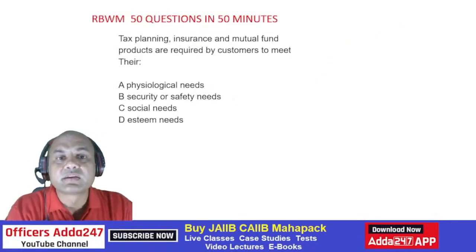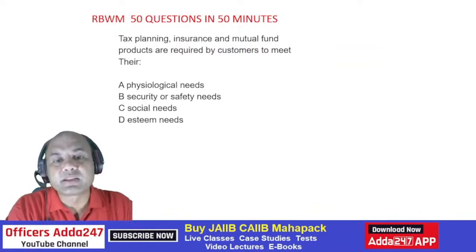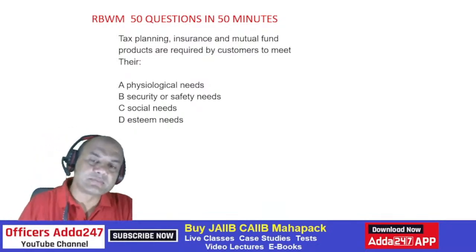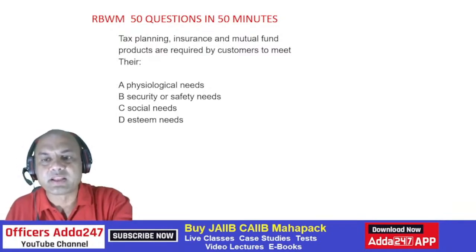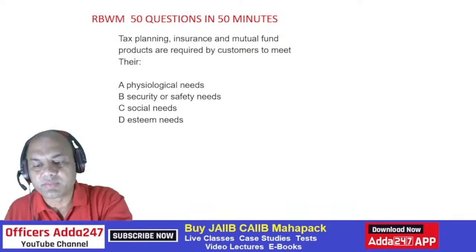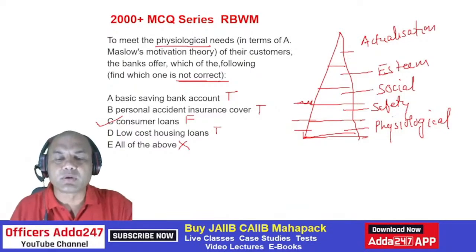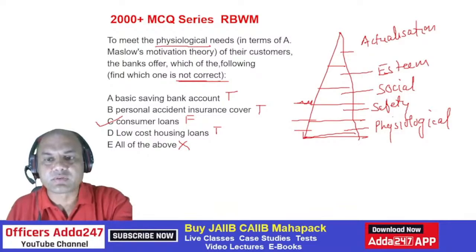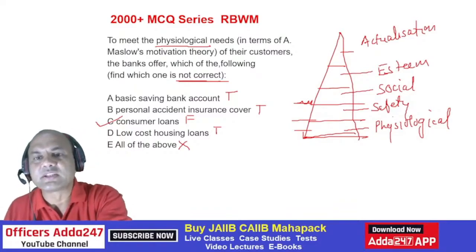Okay. Tax planning, insurance, mutual fund products are required by the customer to meet their physiological needs, safety, security, social needs, and esteem. Now let's go back to this. Okay, what I will do is I'll just copy this, because we'll be needing this table every now and then. So we'll just copy it somewhere and keep it. So let me get one thing. Hold on. Okay. So this will go back and forth.